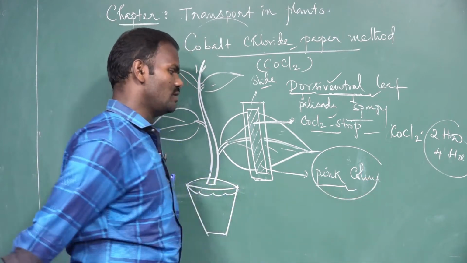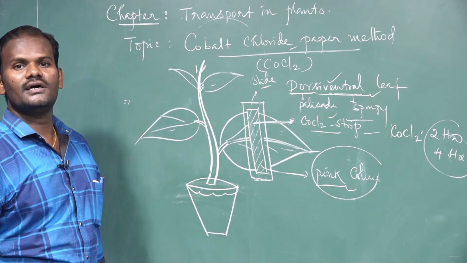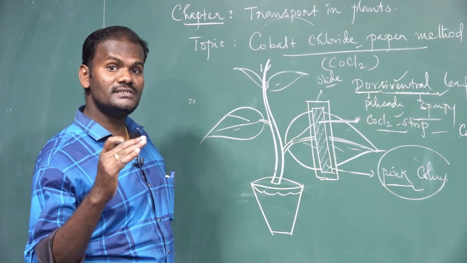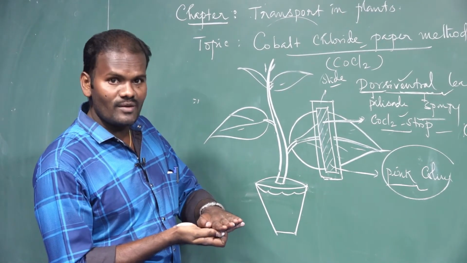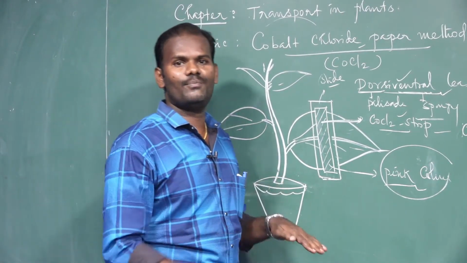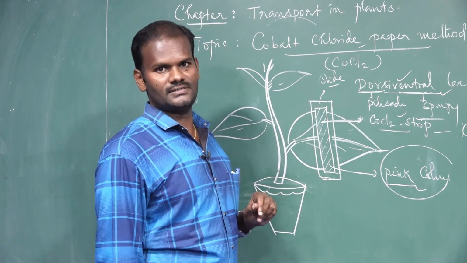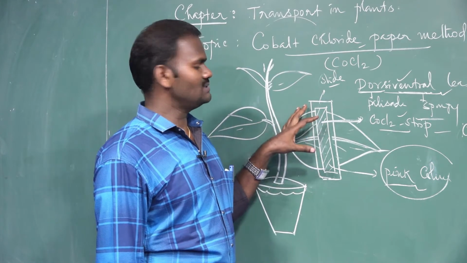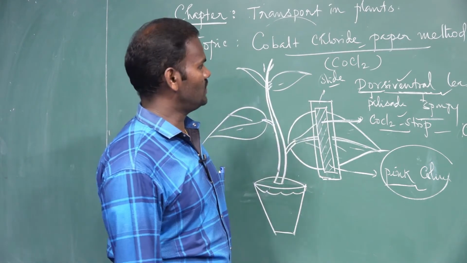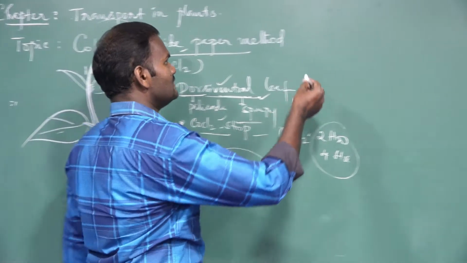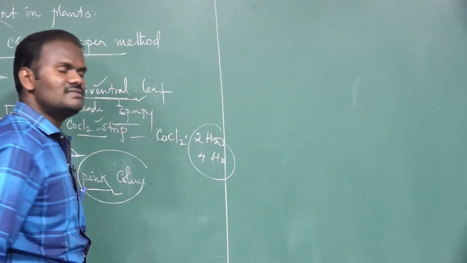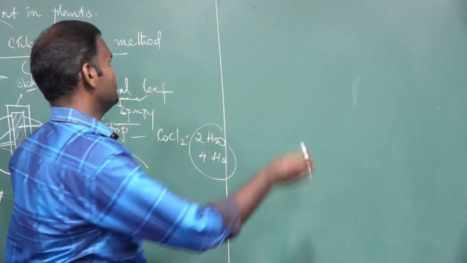So from that experiment we can conclude that the rate of transpiration is higher on the lower epidermis of the leaf than on the upper epidermis, through the cobalt chloride paper method. It is another method to measure the rate of transpiration. The next question: what is the importance or significance of transpiration?